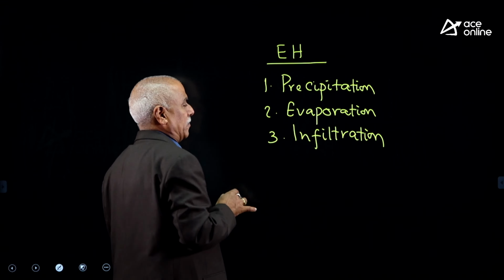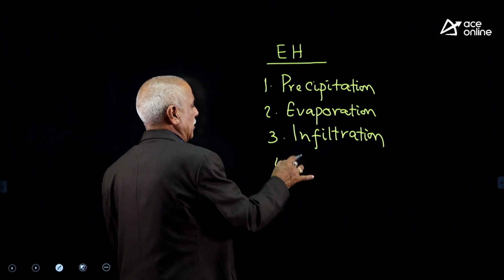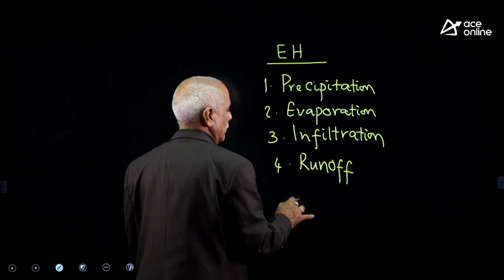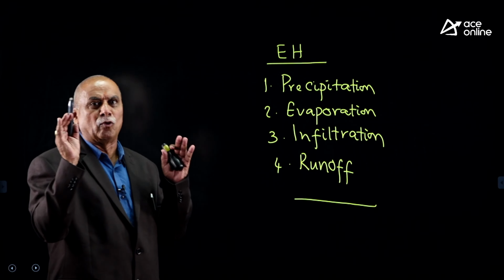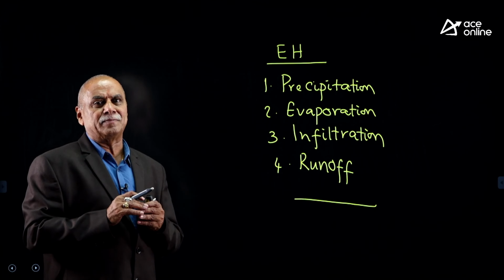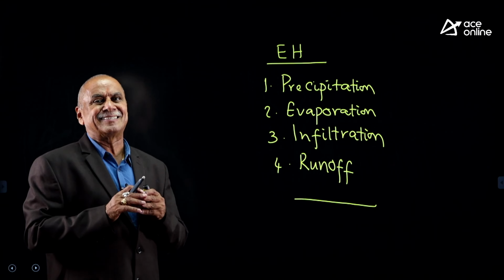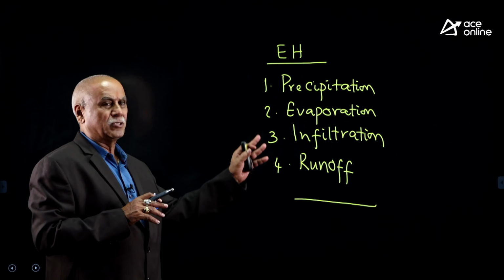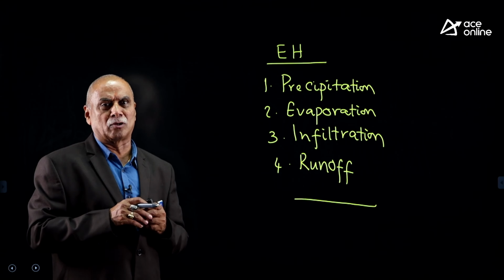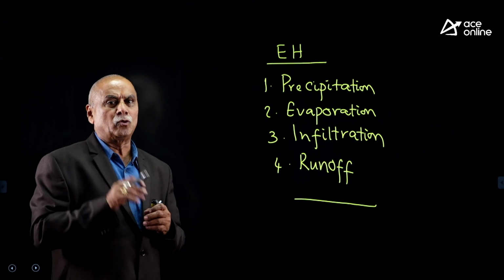After the losses of evaporation, infiltration, runoff. The basic 4 chapters of engineering hydrology which you have to practice, only these 4 chapters. Under runoff we got one important chapter, hydrographs, how to calculate runoff,